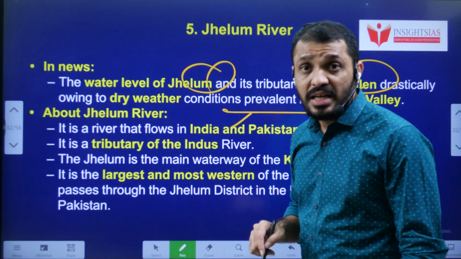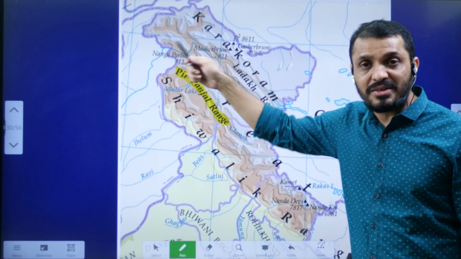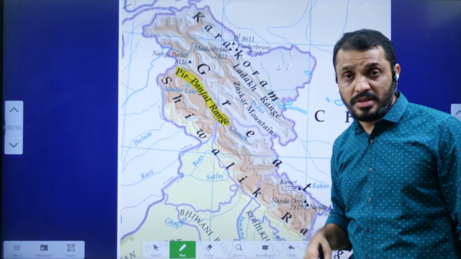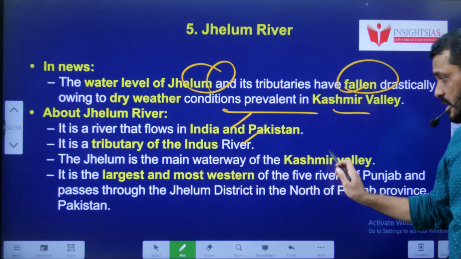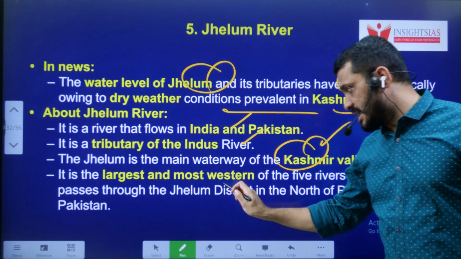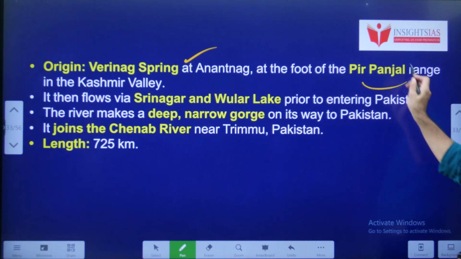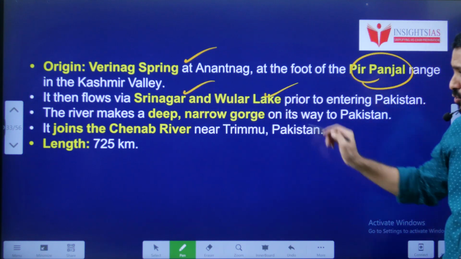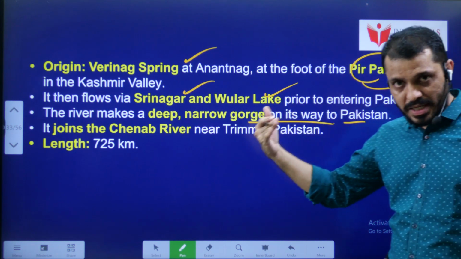If you see the map of this Jhelum, you will see this river goes through the northern part of Punjab. Jhelum is the northernmost river of the Indus Valley. It is a tributary of the Indus River. This is the main waterway of the Kashmir Valley, and it is the westernmost of the Indus tributaries. Origin: Veerangana Spring at Anantnag, at the foothills of the Pir Panjal range. It flows through Srinagar and Wular Lake and it makes a deep gorge before it goes to Pakistan.